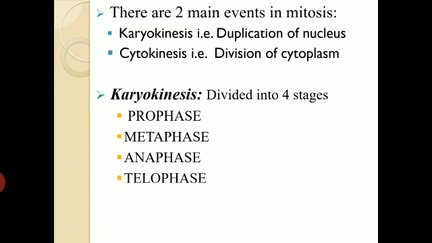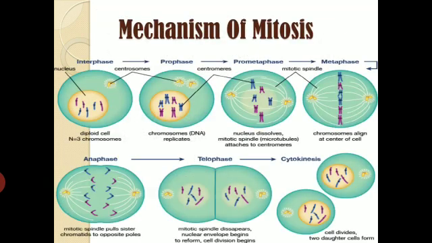So how does this mitosis carry out? Let's just focus on that. So here we come to the mechanism of mitosis. This is the diagrammatic representation of mitosis. We have already studied in cell division that first the cell will divide, and there we have the interphase. Then comes the mitotic phase, and then the cytokinesis takes place.